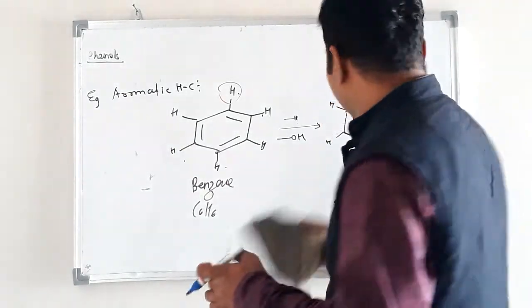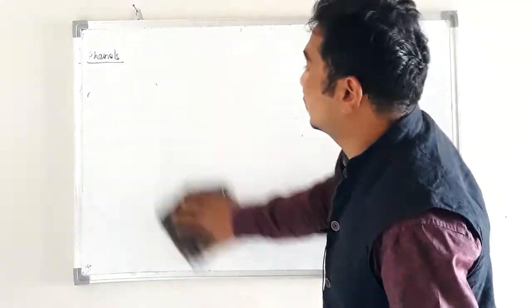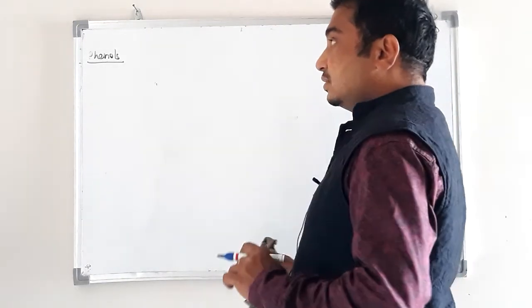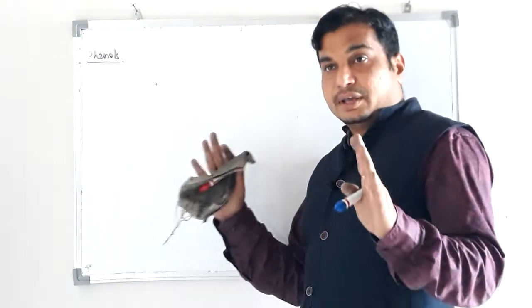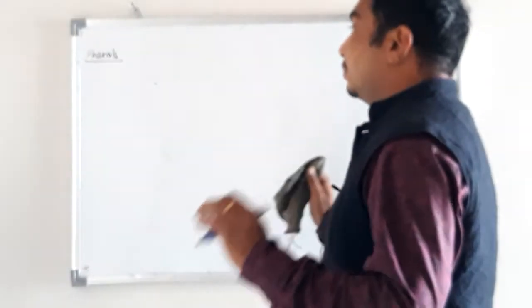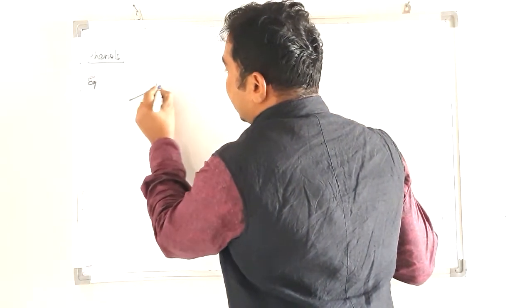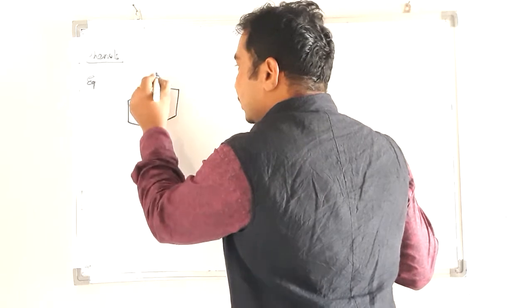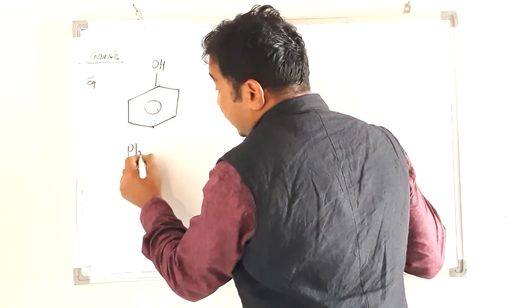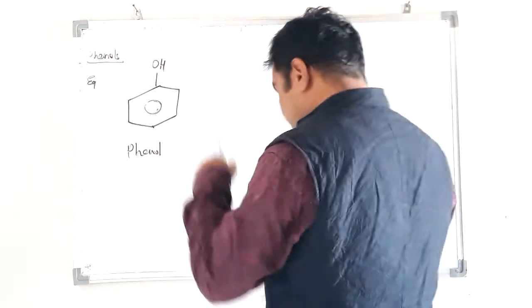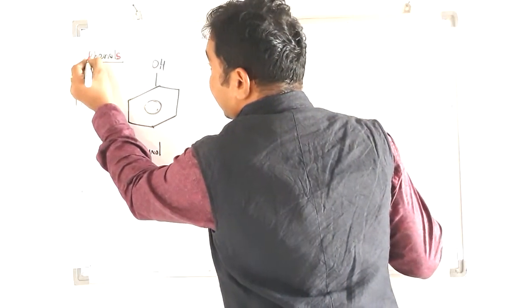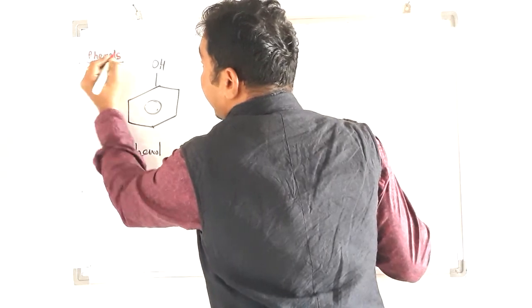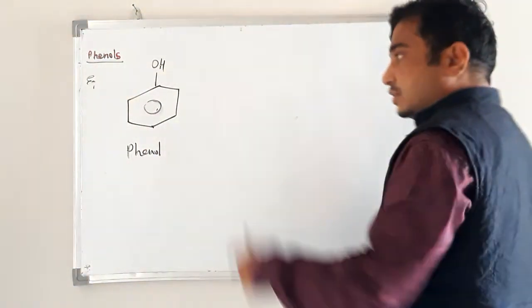See one example of this phenols compound. What is the difference? In phenols, remember, the OH group is attached to an aromatic carbon atom of an aromatic ring. In alcohol, an aliphatic carbon. Very important example. Benzene is also represented by this formula, and if an OH group is attached, its name is itself phenol. Phenols is a class, remember the S, and here, phenol.